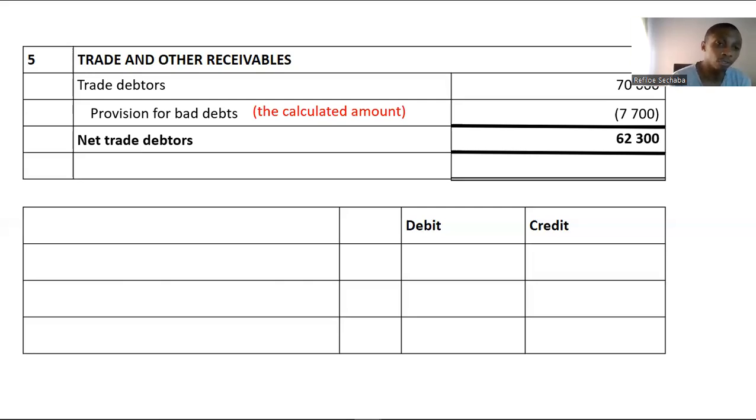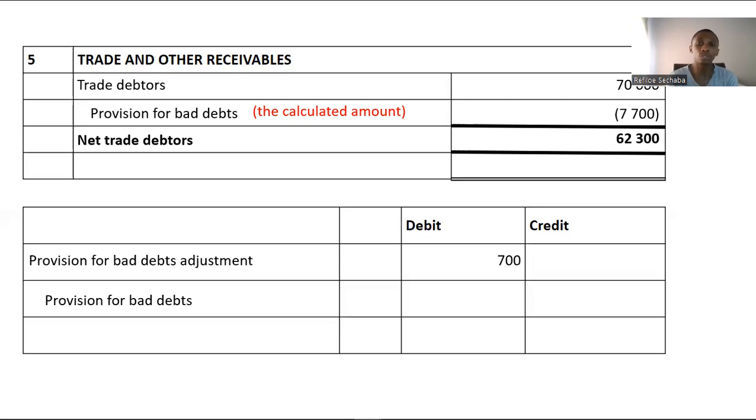Now, because our provision for bad debts adjustment was an expense, how do we adjust the amount that is in the trial balance? We need to make sure that we increase it, okay? The increase of our provision for bad debts will result in an expense, which is provision for bad debts. The reason why we're debiting it is that it is an expense of 700. And our final provision will have to be increased to 7,700. And provision increases on the credit side, as I've explained. That is because it reduces your current asset, which is trade debtors. And that will be our provision.